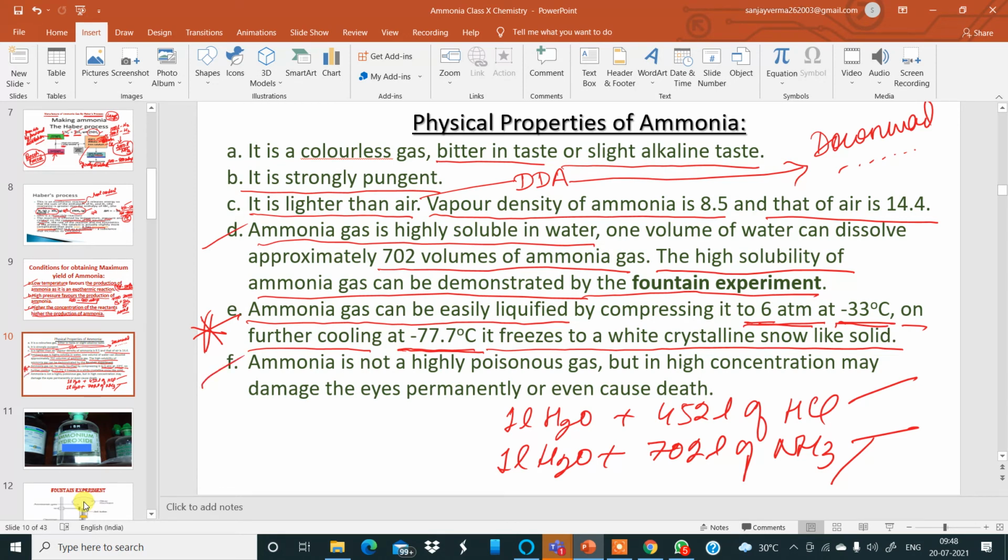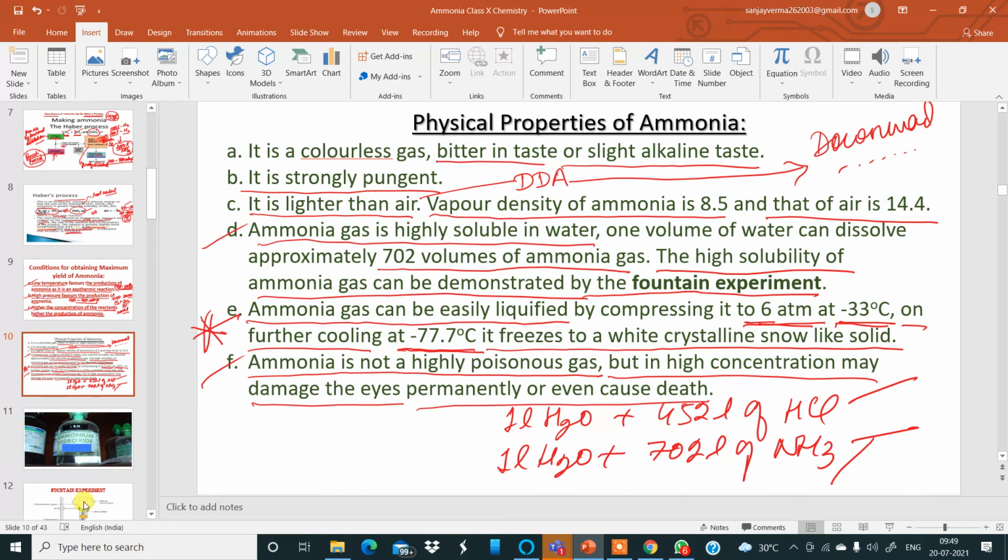Number F, ammonia is not a highly poisonous gas. It will not kill you, but it can kill an insect maybe. But if somebody inhales ammonia in high concentration, it may damage the eyes permanently or even cause death. If you inhale a lot of ammonia, that will cause suffocation.